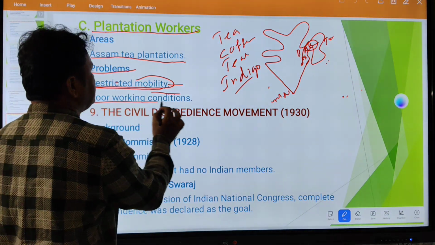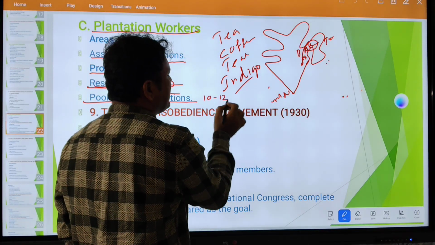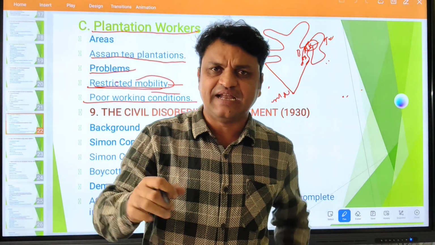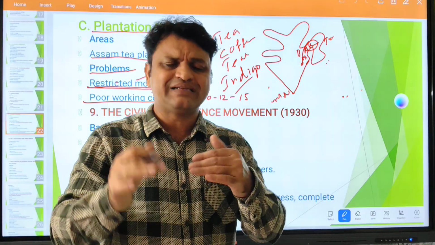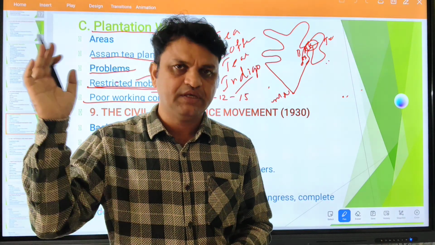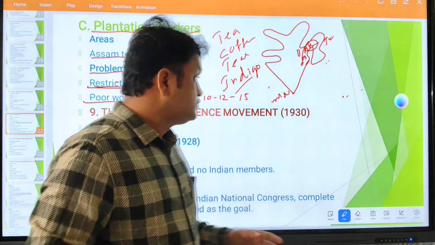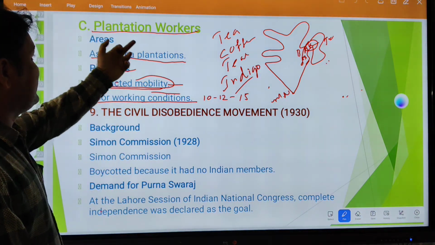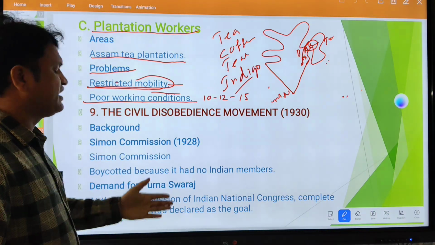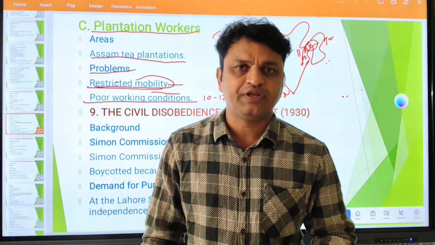Then poor working conditions. The plantation workers worked 10 to 12 hours, sometimes 15 hours. They pluck the tea leaves and dry them. Today most people drink coffee and tea; we get coffee from coffee seeds and tea from tea leaves. So the plantation workers in Assam faced restricted mobility, poor working conditions, and were not allowed to visit family members during festivals or any occasion.